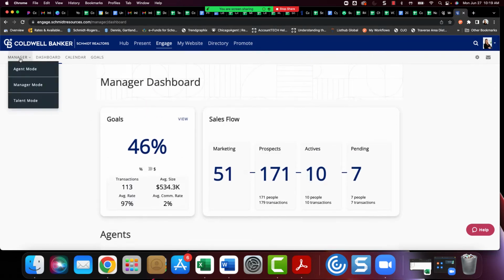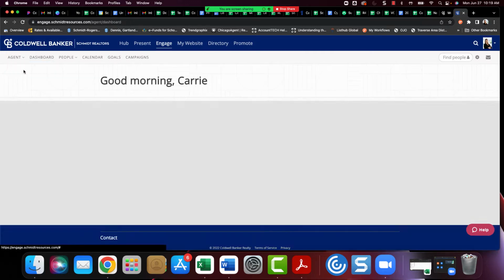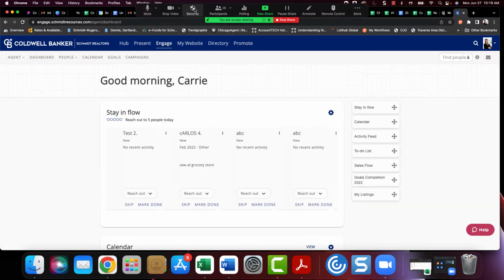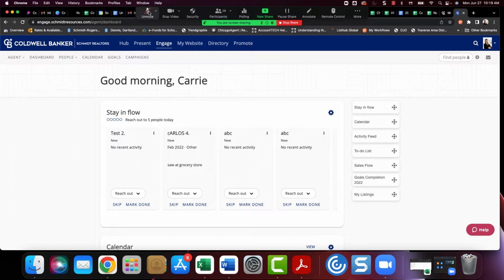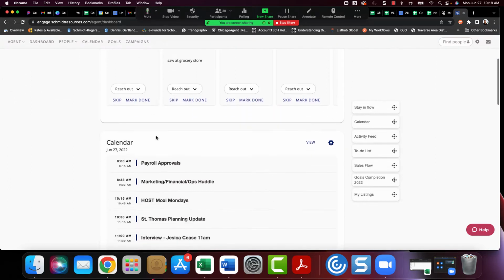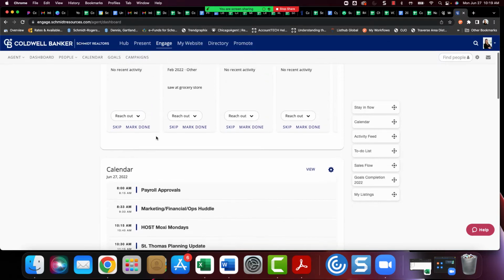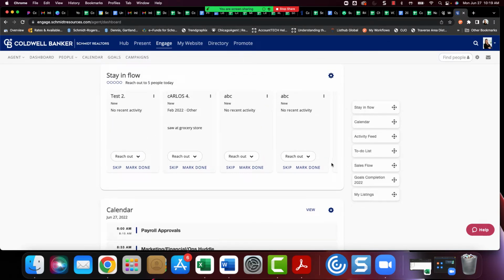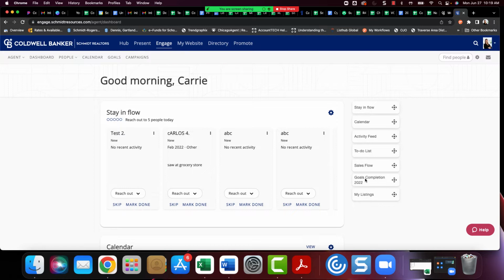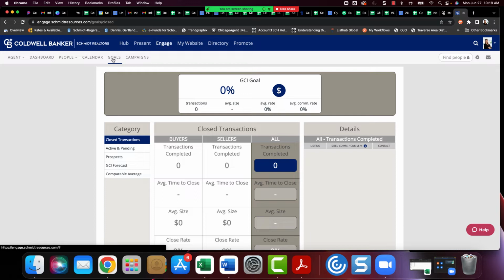To view this from an agent's perspective, I'm going to click into agent mode. And then this will allow me to have my dashboard. This is my tracker. This tells me my 5 people I should call every day. It gives me my calendar, my activities, and then my goal completion. Or you can go right here into goals, right from that sub menu, not the one in the blue bar, but the one in the white bar, and go to goals. Now, of course, I'm not in sales, so I don't have a goal that I'm tracking, but this is what it would look like for your agents.